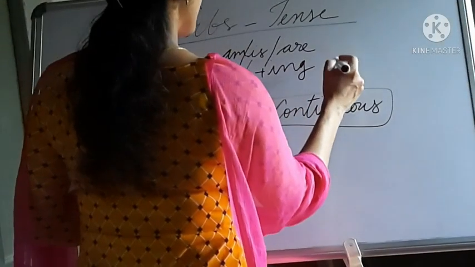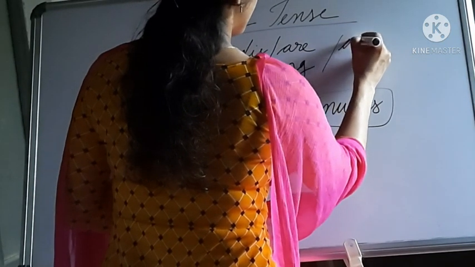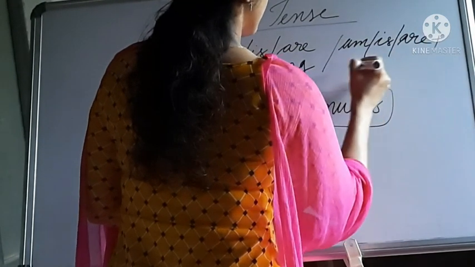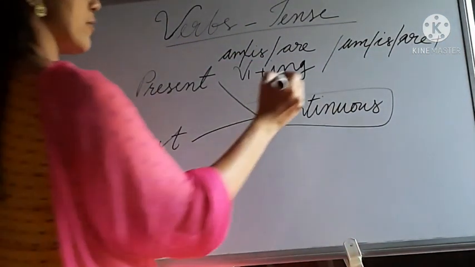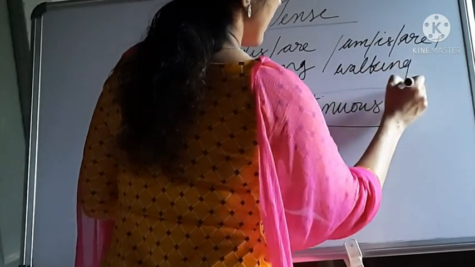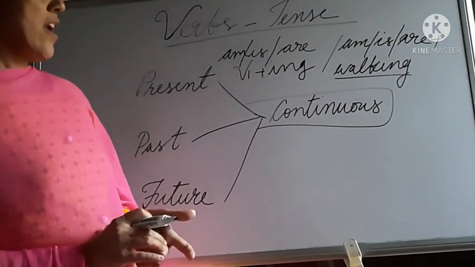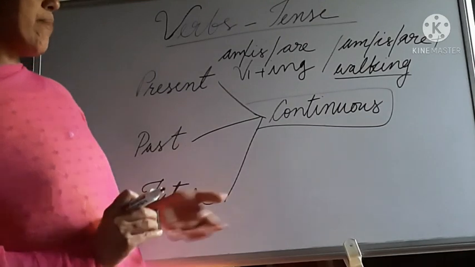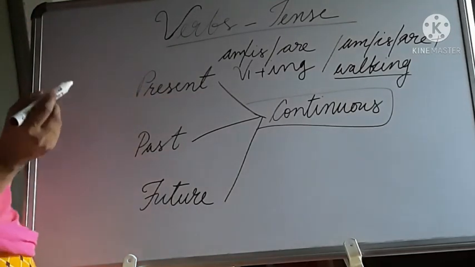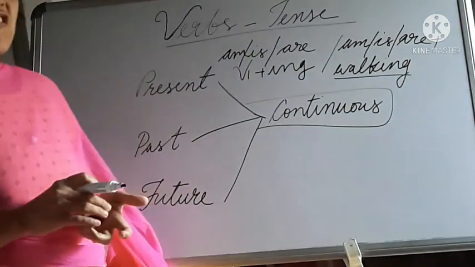Example: am or is or are plus, just think of walk. The V1 form of walk is walk itself, plus ing, walking. Am or is or are plus walking. So now let's see how these helping verbs am or is or are agree with the subject.